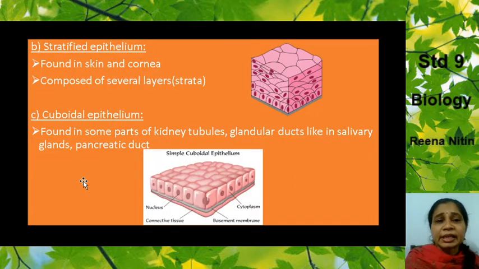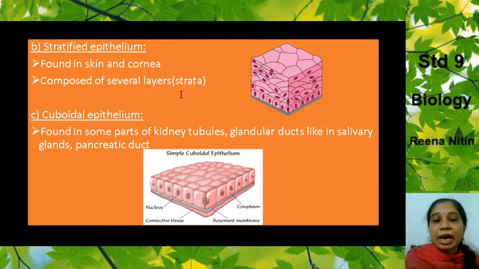Now we come to the second type, that is stratified epithelium. Now what is a stratified epithelium? It can be a mixture of different types of epithelium. Strata, there you can see they are arranged like this. Different types are there in this and they are found in your skin and in the cornea of the eye. It is part of your eye. So there you will find the stratified epithelium.